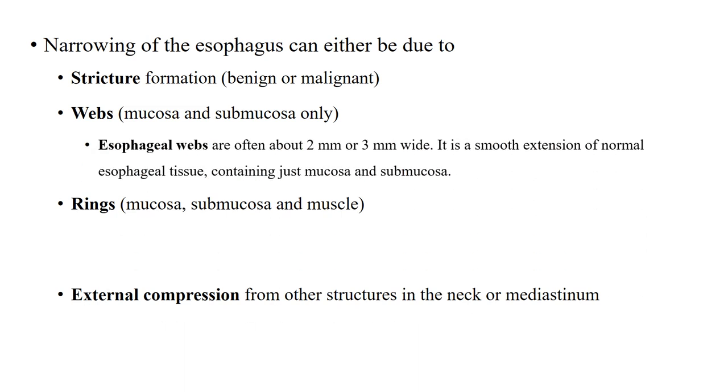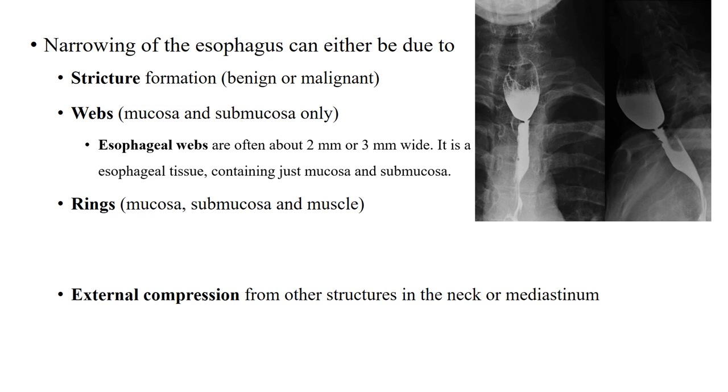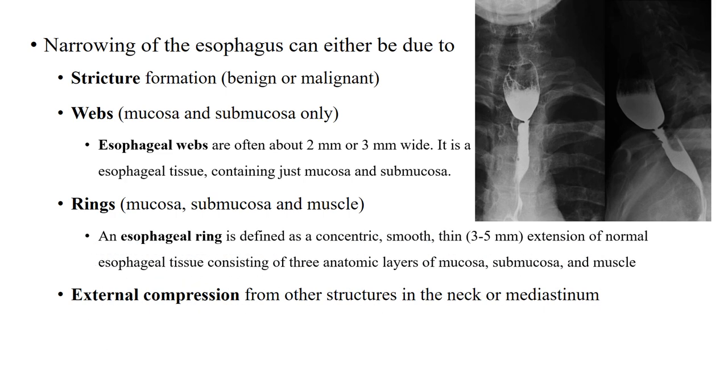So webs, as already said, are often about 2 or 3 millimeters wide. They are the smooth extension of normal esophageal tissue which contains the mucosa and submucosa, while the ring is defined as a concentric, smooth, thin 3 to 5 millimeter extension, again of the normal esophageal tissue, consisting of the three anatomical layers including the mucosa, submucosa and the muscle.